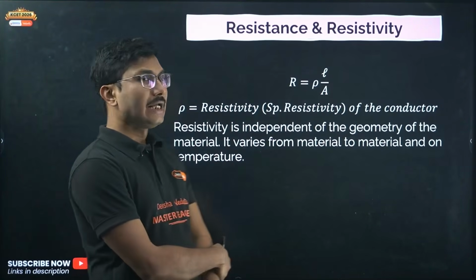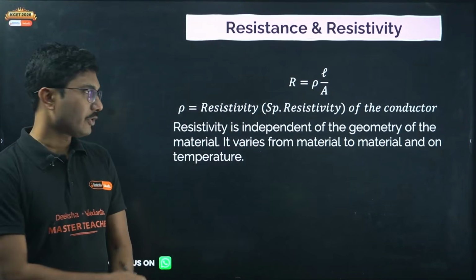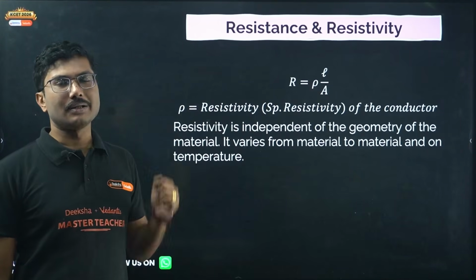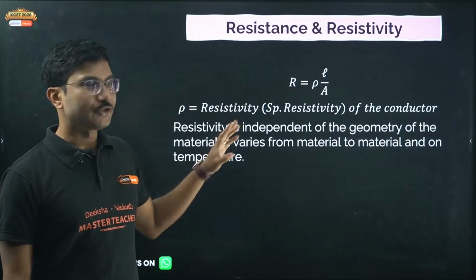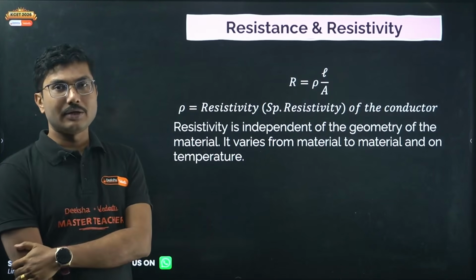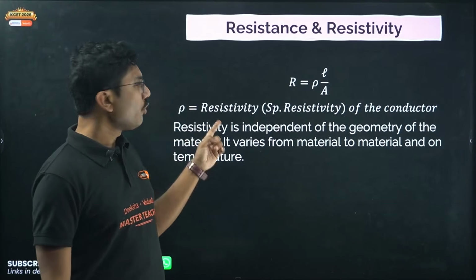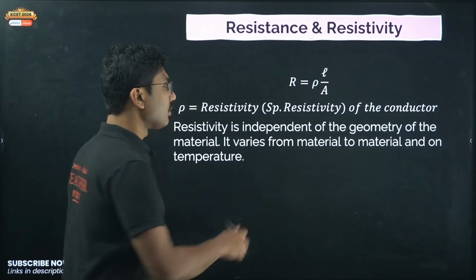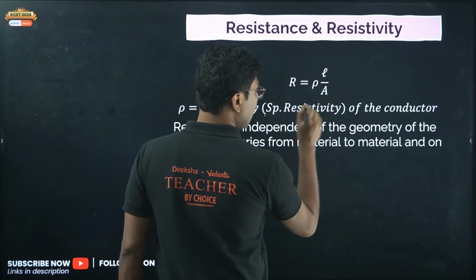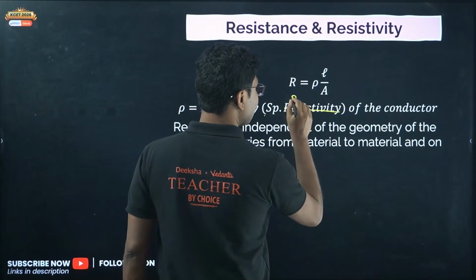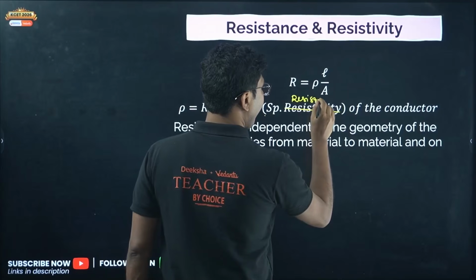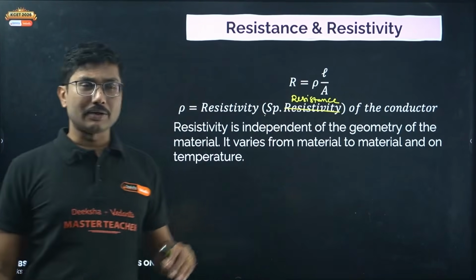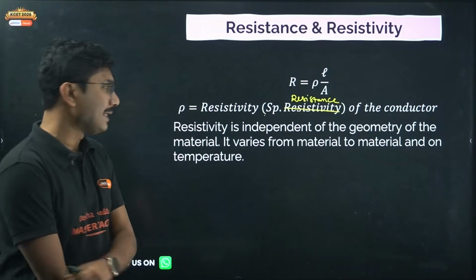Now we will see how resistance varies with the dimension. Resistance depends not only on material but also on the dimension. So resistance equals rho into L by A. What is rho? Rho is called the resistivity of the material. Sometimes it is also called specific resistance, and it depends on the material.